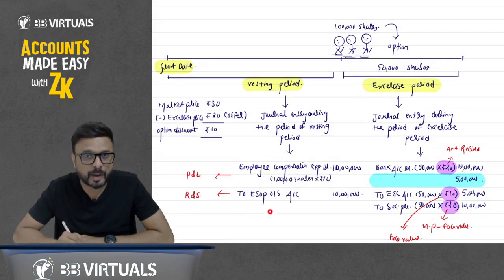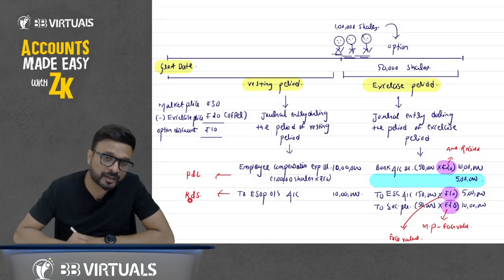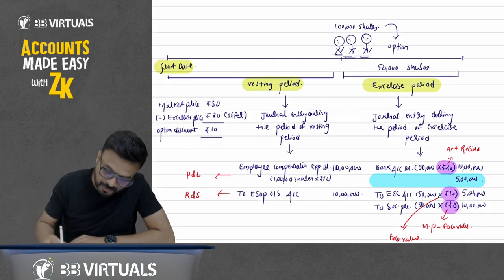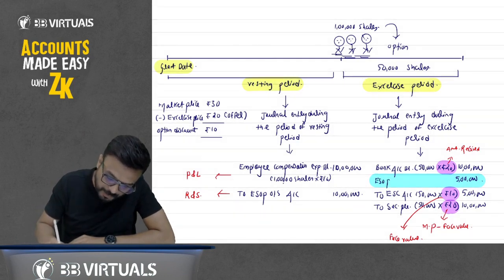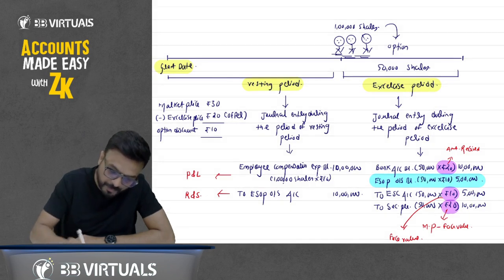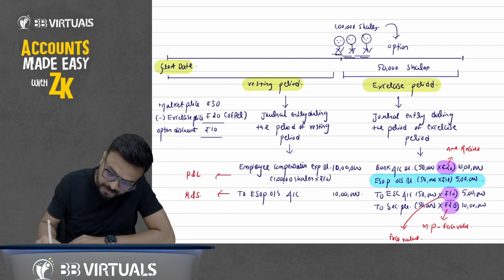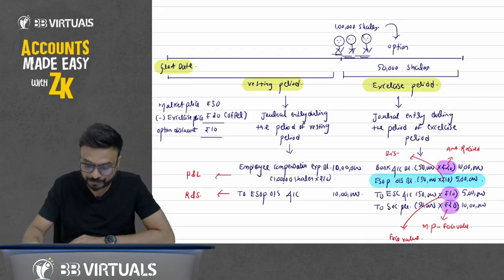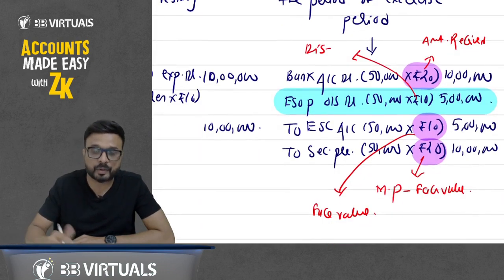What about the ESOP outstanding? ESOP outstanding is reflected under reserve and surplus. Now we will utilize this ESOP outstanding. So you will debit here ESOP outstanding account, that is 50,000 shares multiplied by rupees 10. What is this rupees 10? This rupees 10 represents the amount of discount. This is new for you. Rupees 10 represents the amount of discount.